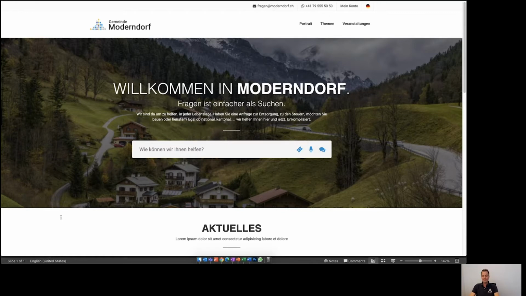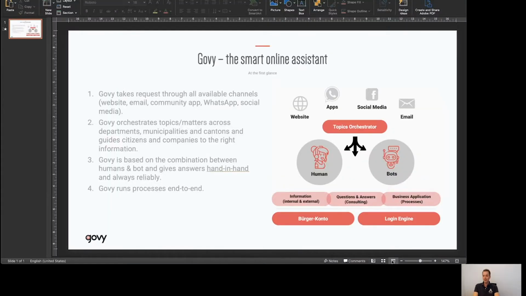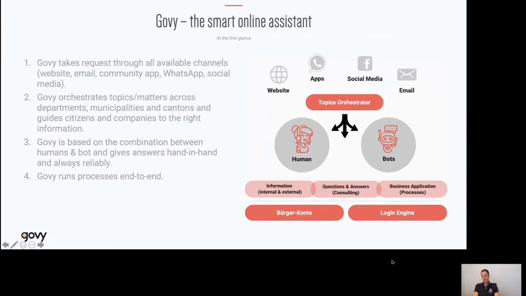To show a little bit more of the functionalities of govy.swiss in a live demo, we created here a fictive city called Mollendorf, and I will come back to it later, after I introduce the functionalities here on one slide. We can summarize govy, the smart online assistant, in 4 points.